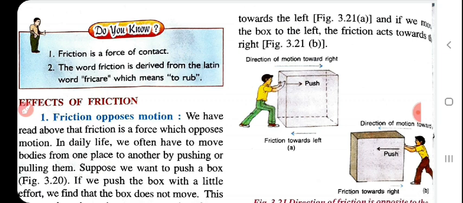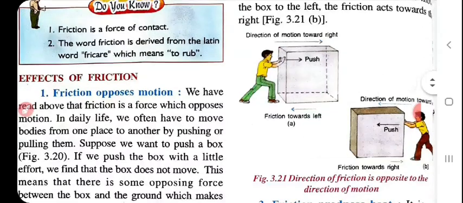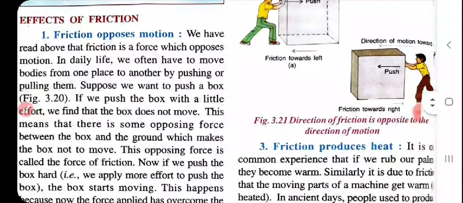Okay, if you have friction toward the bush, it will act to the left. If the direction of the motion is toward the bush, then friction will act to the right. That's why we can say friction opposes motion: if the direction of the motion is towards the right, friction acts towards the left.